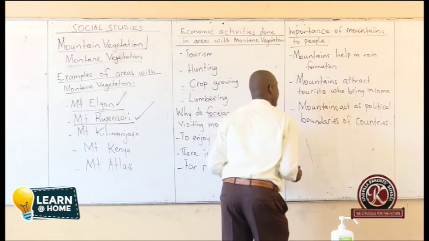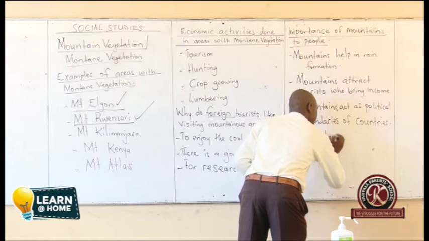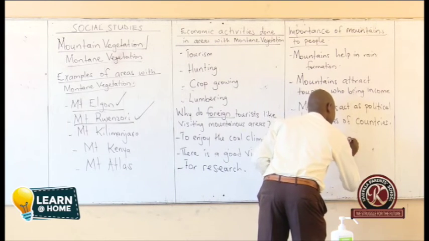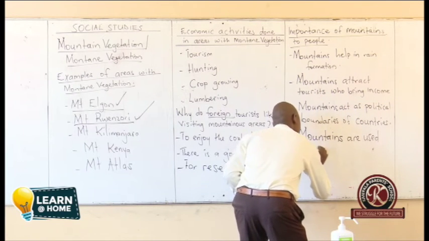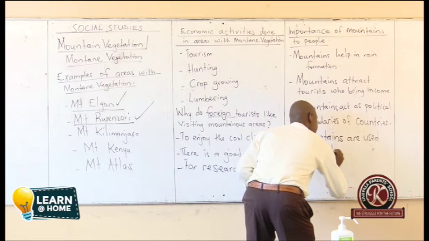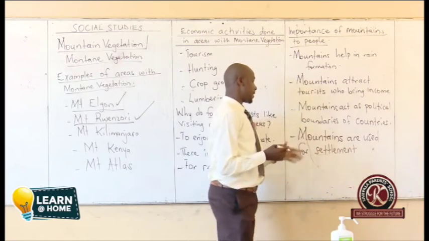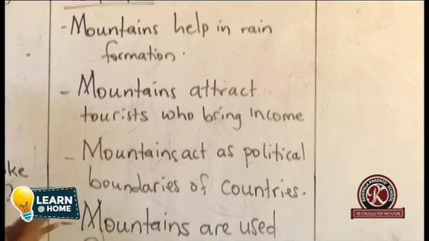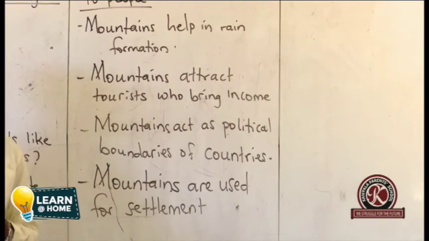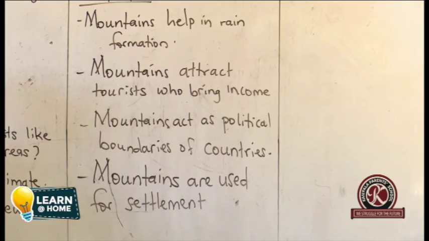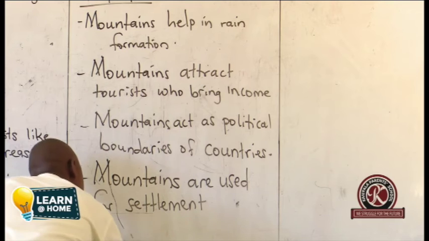Another one can say, mountains are used for settlement. There are some people who live in mountains. Mountains are used for settlement. In Uganda, we have the Bagisu. They are living on slopes of Mountain Elgon. We have the Bakonjo and the Bamba. They are living on slopes of Mountain Rwenzori. So mountains are used for settlement. Mountains are used for mining.